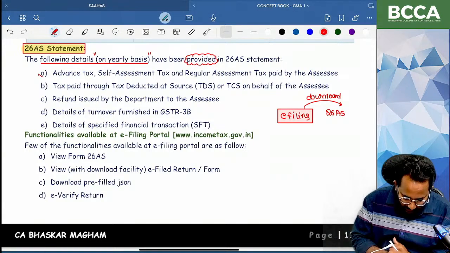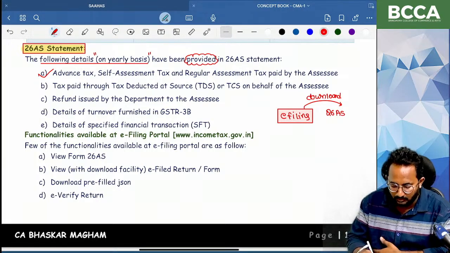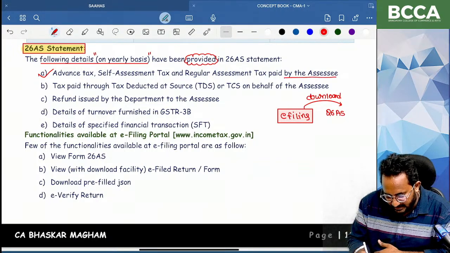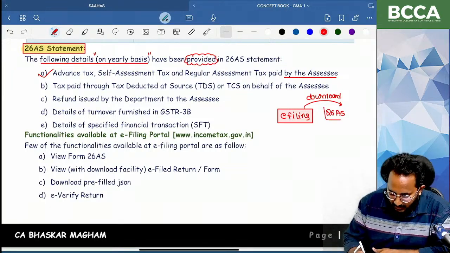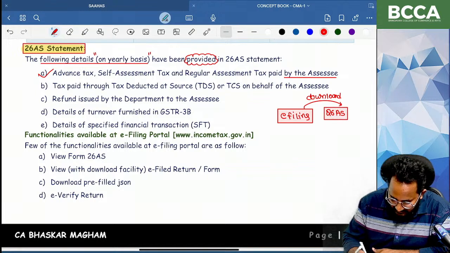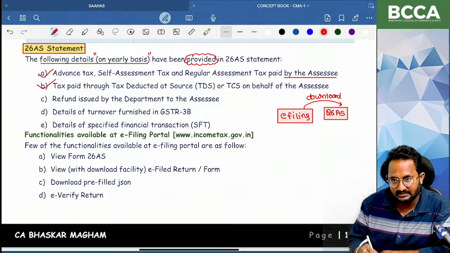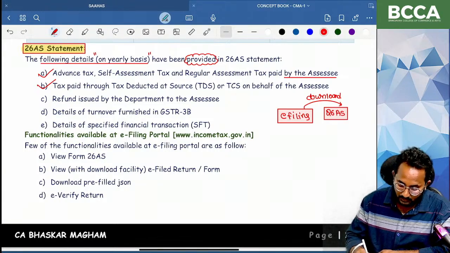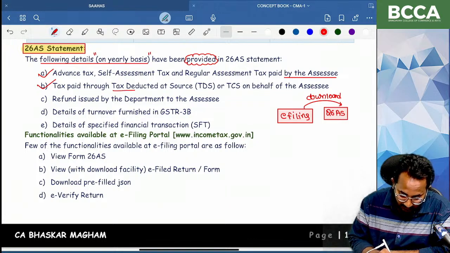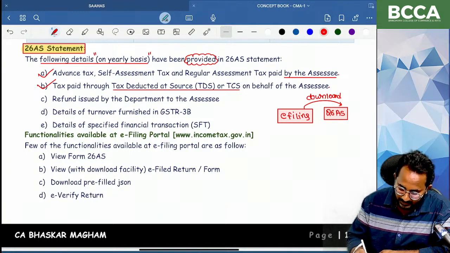First one, advance tax payment details, self-assessment tax, and the regular tax paid by the assessee. If any tax was paid by the assessee during the previous year or assessment year, all the details will be contained in Form 26AS. Next, second thing, if any tax deducted at source or tax collected at source on behalf of the assessee, that is tax in the form of TDS or tax in the form of TCS, those details will also be placed in 26AS.